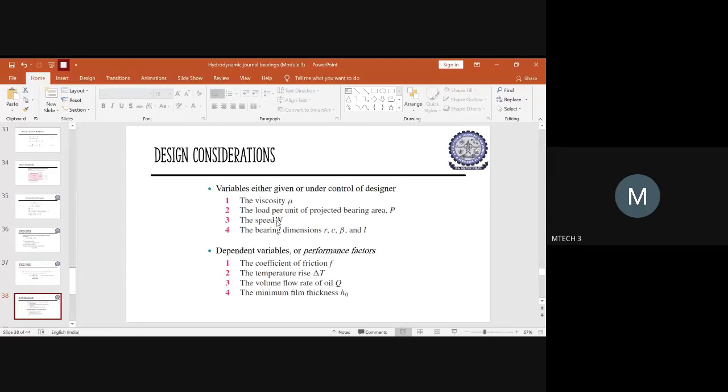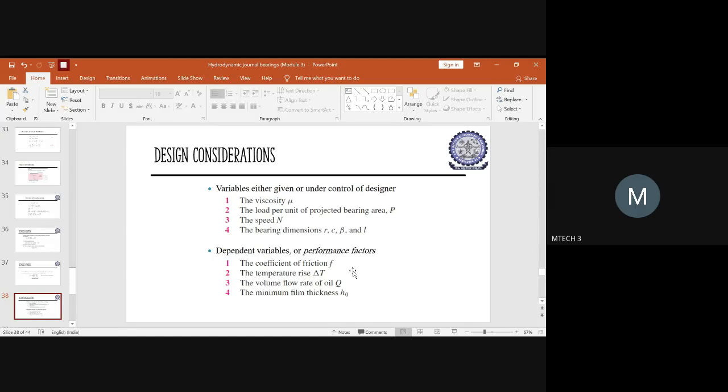Apart from that, there will be some dependent variables that cannot be given directly. So based on the given data, you should be able to find out the dependent variables. That also shows the performance factors of that particular bearing. So based on the given data, we will be determining these values. The first one we determine is the coefficient of friction.